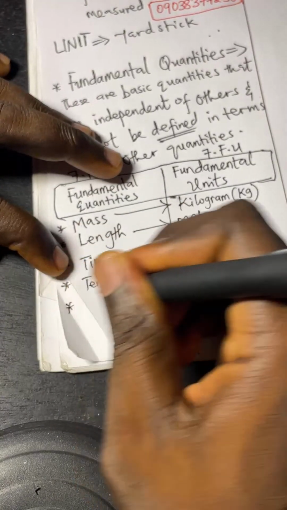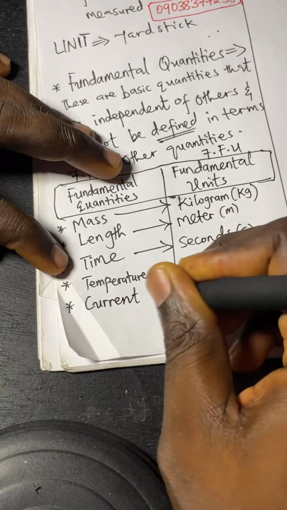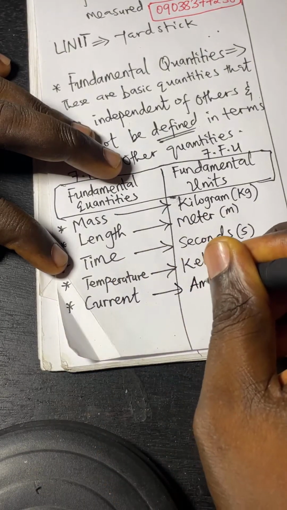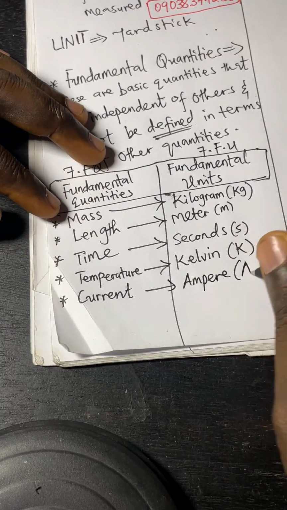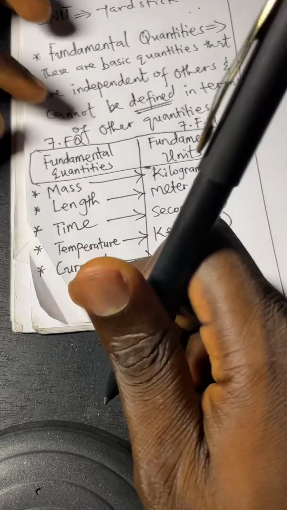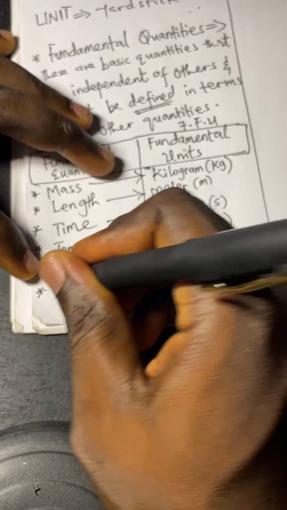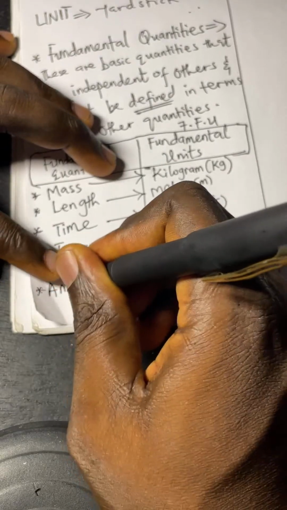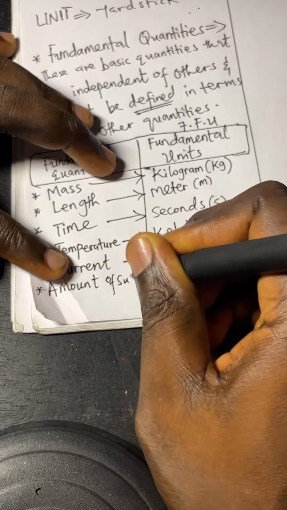We have current. Current is measured in ampere, which is A. What again do you have here? We can talk about amount of substance.